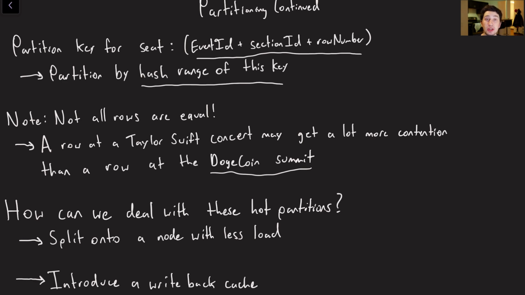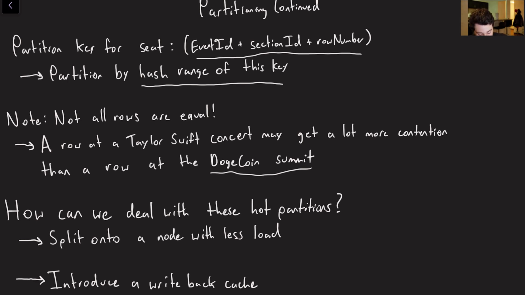You know, if I just post a Taylor Swift concert, in the first 20 or 30 minutes there might actually be a ton of traffic there. Well, of course, the general idea is if we have a certain node that is going to be overloaded, option one is we can repartition on that row, right? So we would take, say there were 10 rows on that partition already, now we take 5 of them and throw them on a different partition.